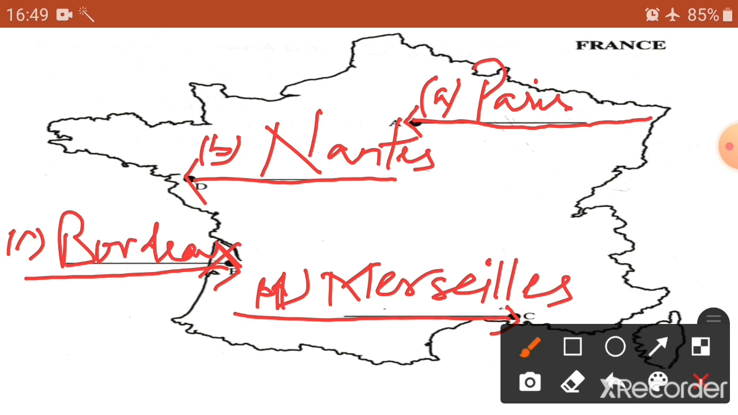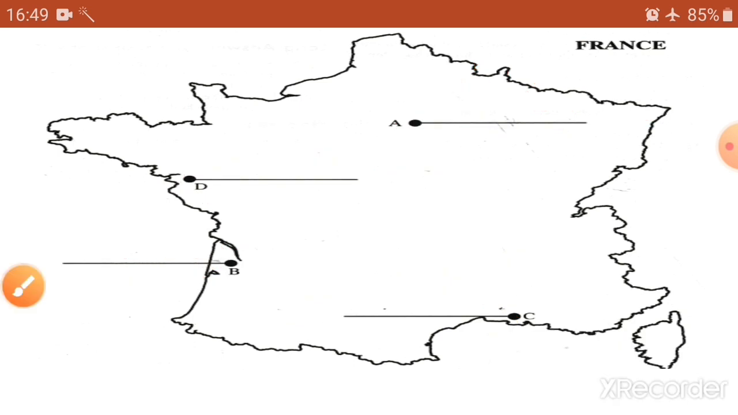If it is ABC in this sequence, you're going to write ABC. If it is 1, 2, 3 numbers, you're going to write numbers. If it is small Roman numerals, then you're going to write those. So it depends. This is the method you're going to follow in your map activity book when you're locating.